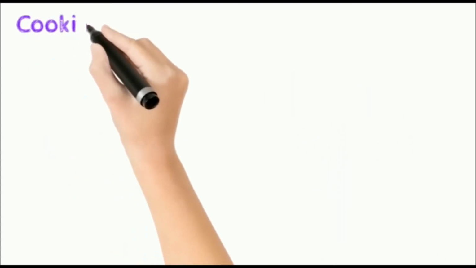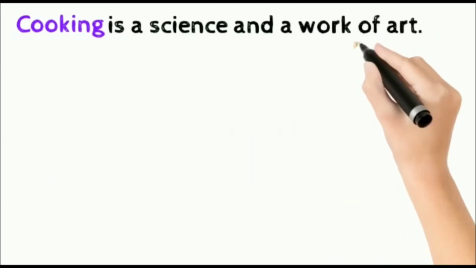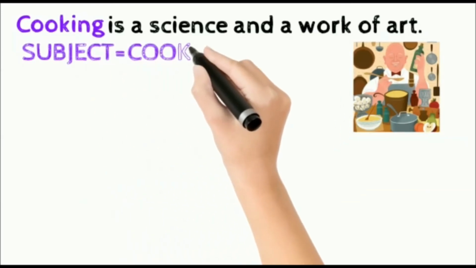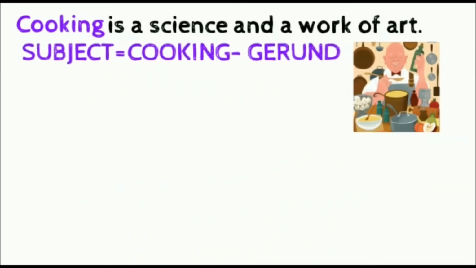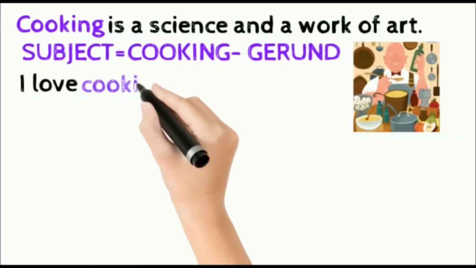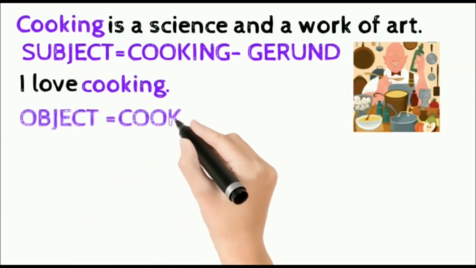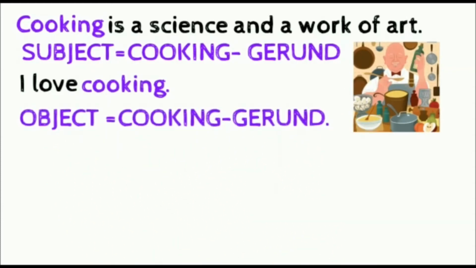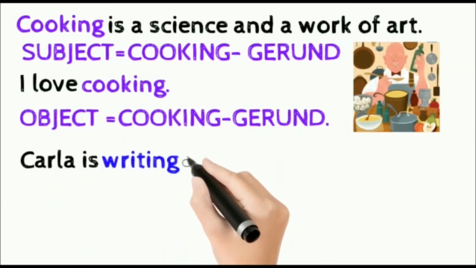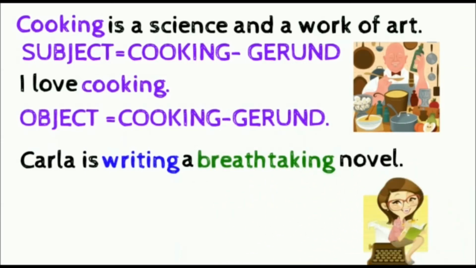Let's take a look at some examples of sentences. Cooking is a science and a work of art. Here, cooking is the subject of the sentence, and therefore it is a gerund. Again, I love cooking. Here, cooking is the object. The verb is love and I is the subject. And here, cooking is a gerund. Gerunds can be the subject or the object in a sentence.